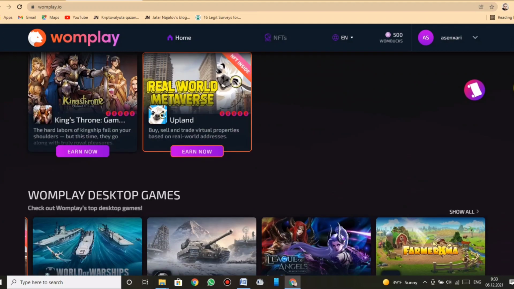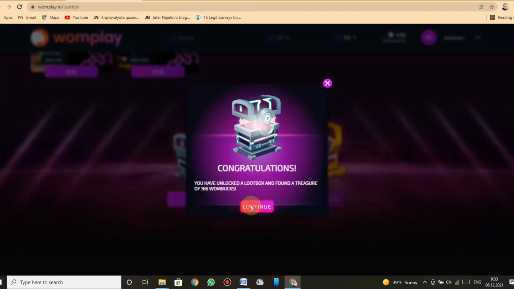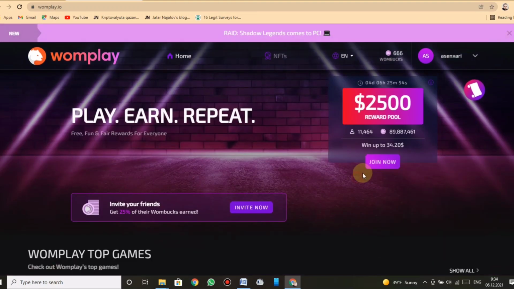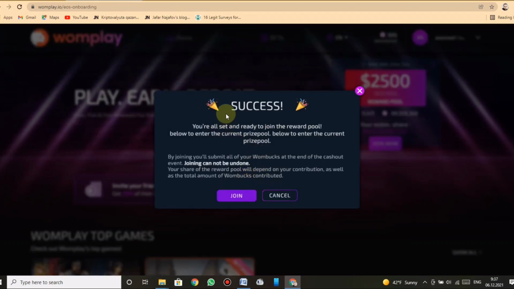Create an EOS account. You need an account on the EOS blockchain. Think of it like a secure, digital wallet we can send your payouts to. Don't worry, we'll create one for you for free in just a few clicks. Create account. Success! You're all set and ready to join the reward pool.